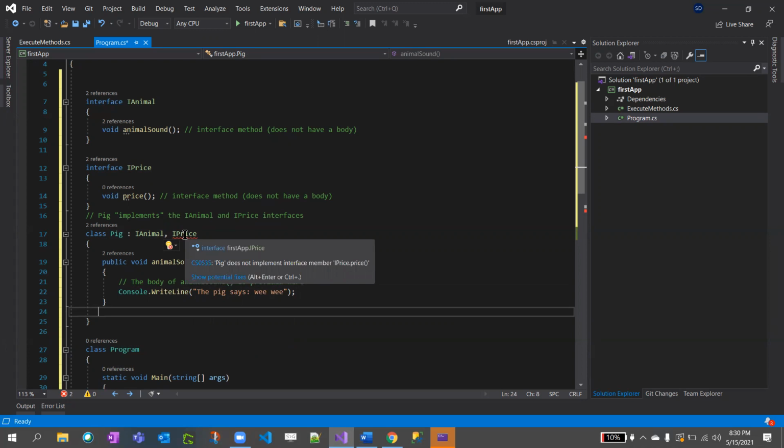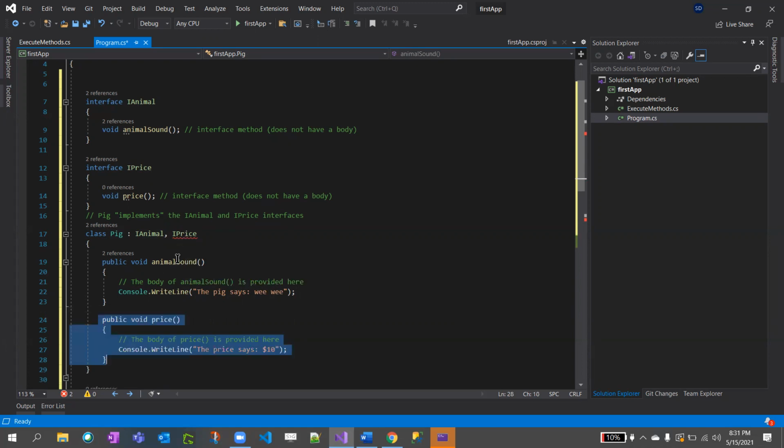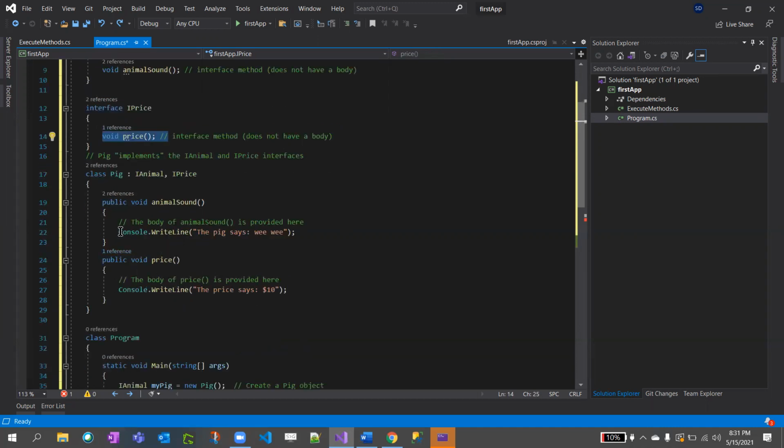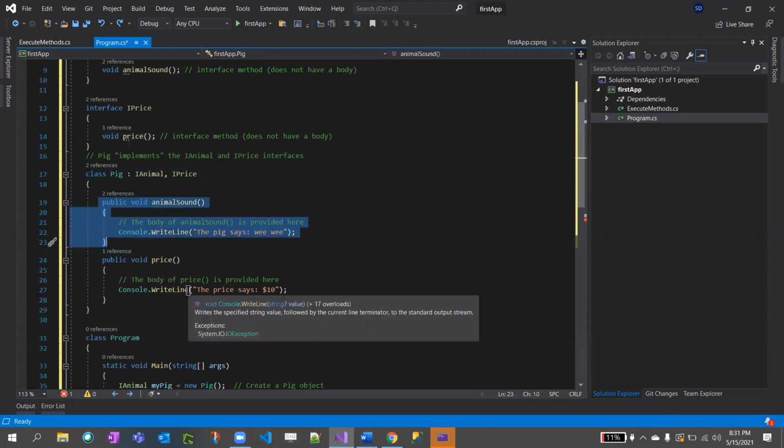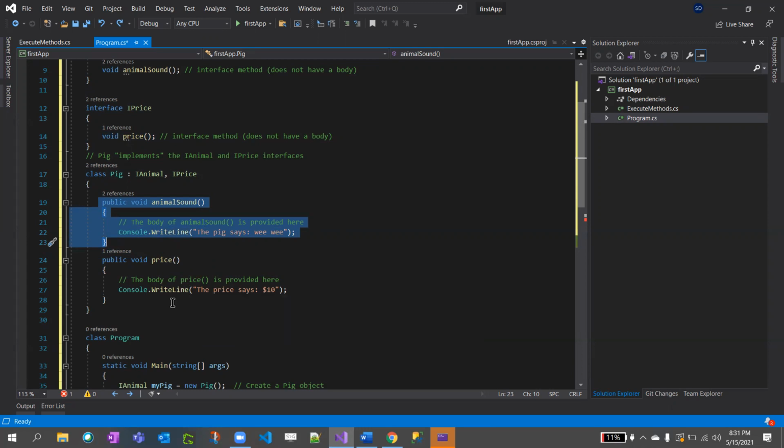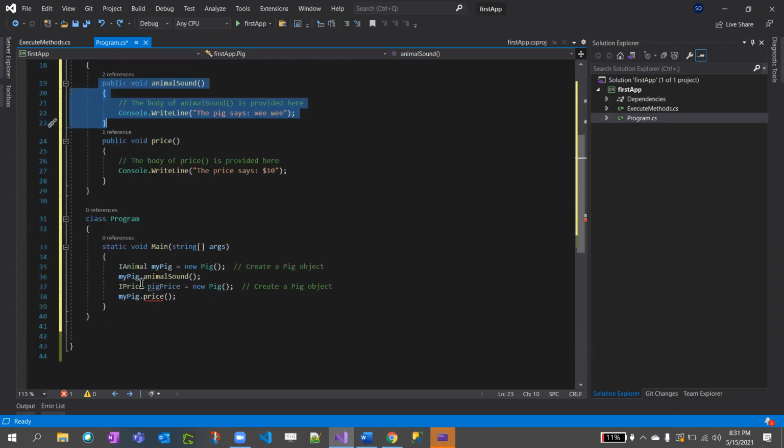So when you forcefully say that you need to implement an interface, it will error out. Now this will go away and you have two interfaces. One has animal sound, and you have void price. So now in your child class, you have two methods, animal sound and price.